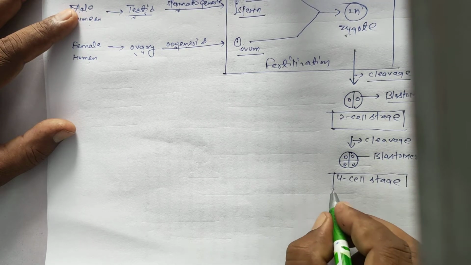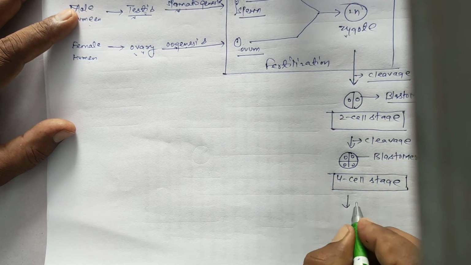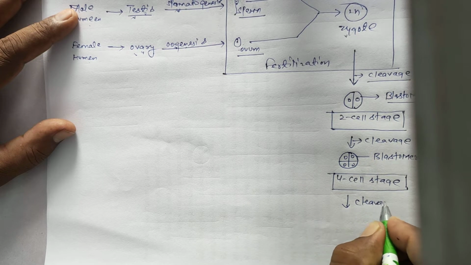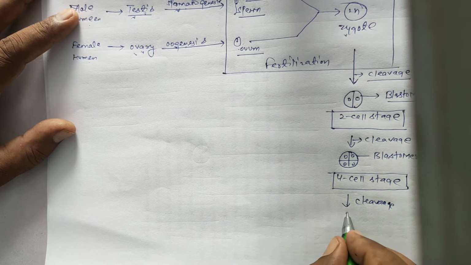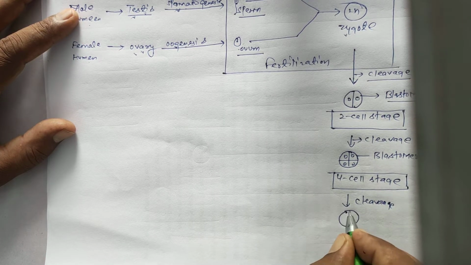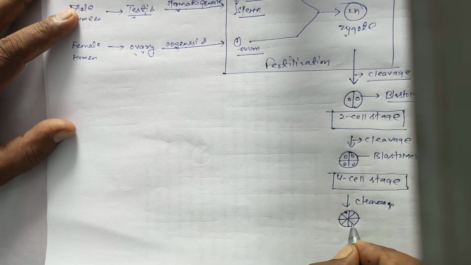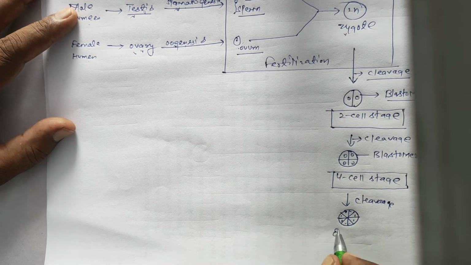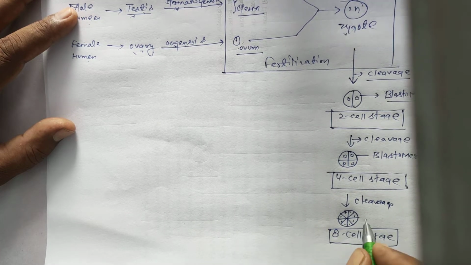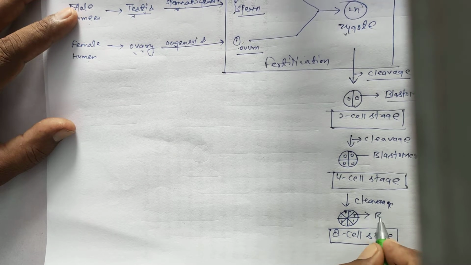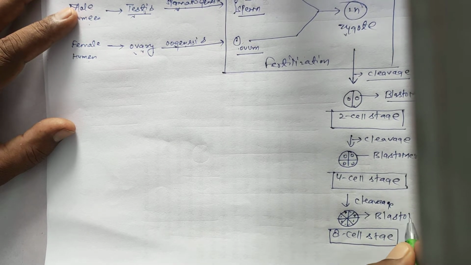Next, again complete cleavage forms 8 cells or blastomeres. This phase is called the 8 cell stage. This structure is called a blastomere.